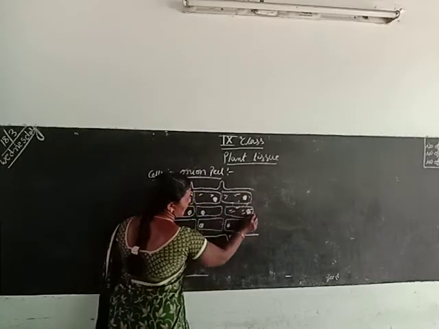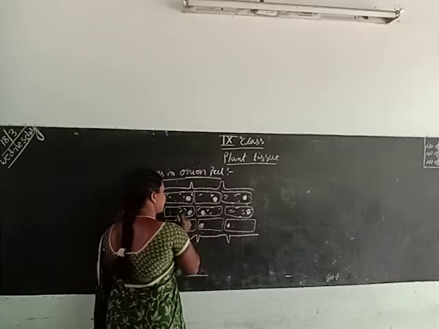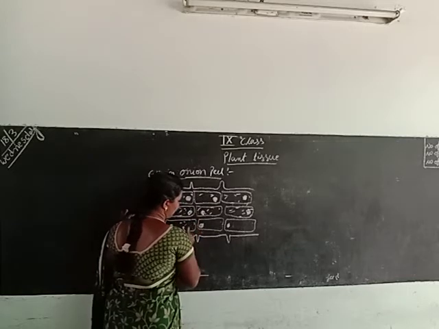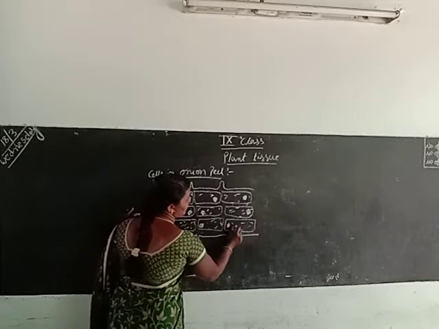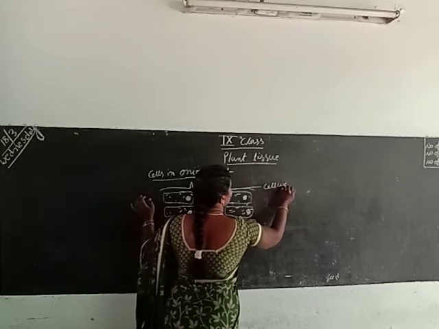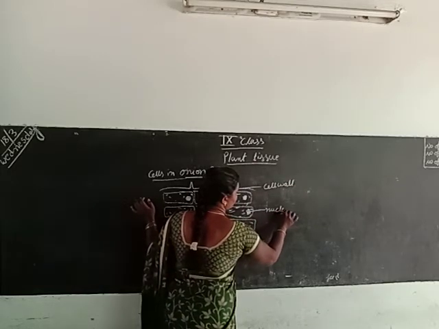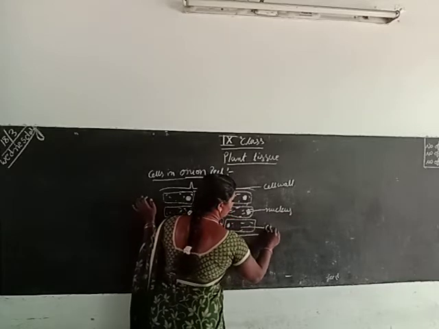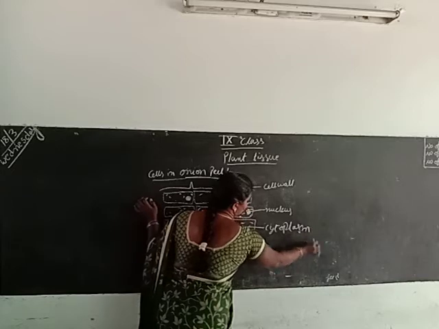We are observing it under the compound microscope. This is the structure present in an onion peel. We are observing the slide preparation of the onion peel. What is this? Cell wall, and nucleus, and cytoplasm. These three are present in an onion peel.